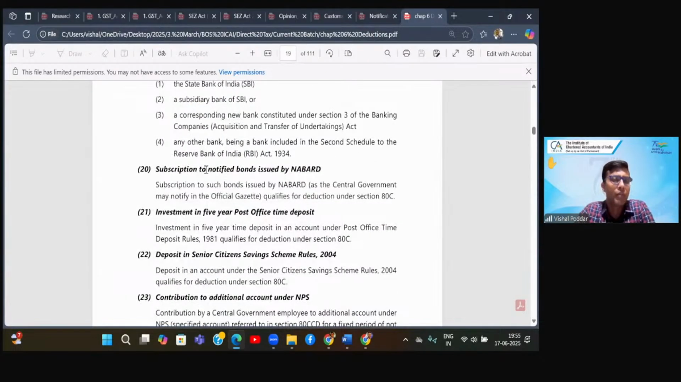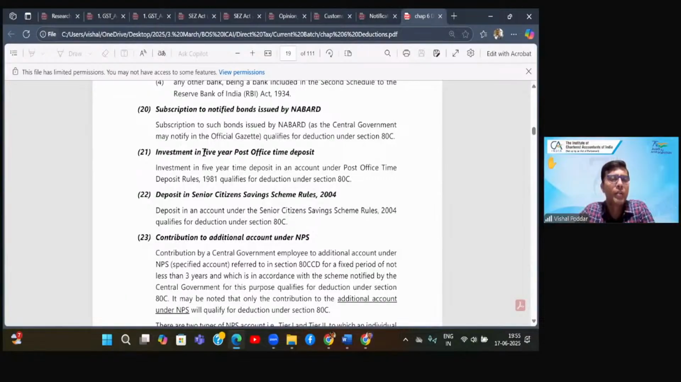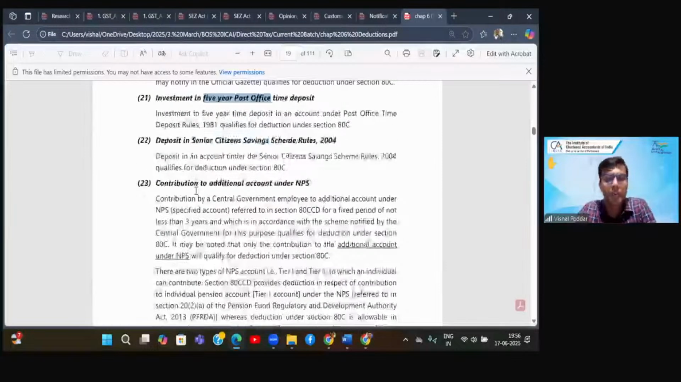Next, you have invested in notified bonds of NABARD, or again you have taken an FD, but now this FD is with the post office. So many times in rural areas there are no banks, so people do their investment by opening an account in the post office. Post office allows you this facility of opening a recurring deposit or FD. So if you have put your money in the FD, and this FD is of the post office, again the minimum period is 5 years.